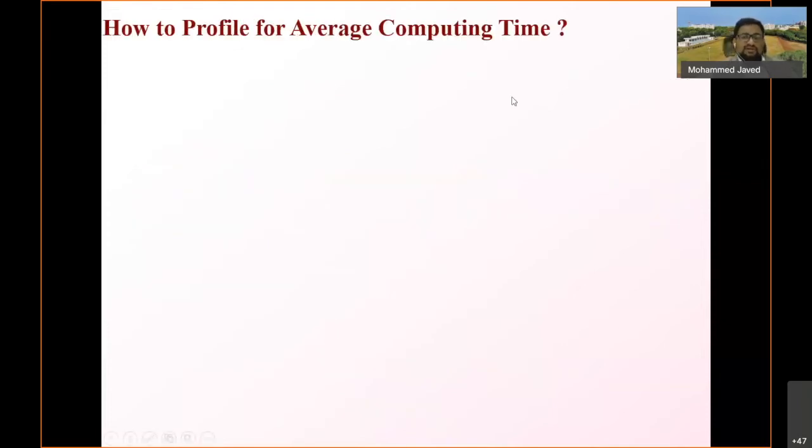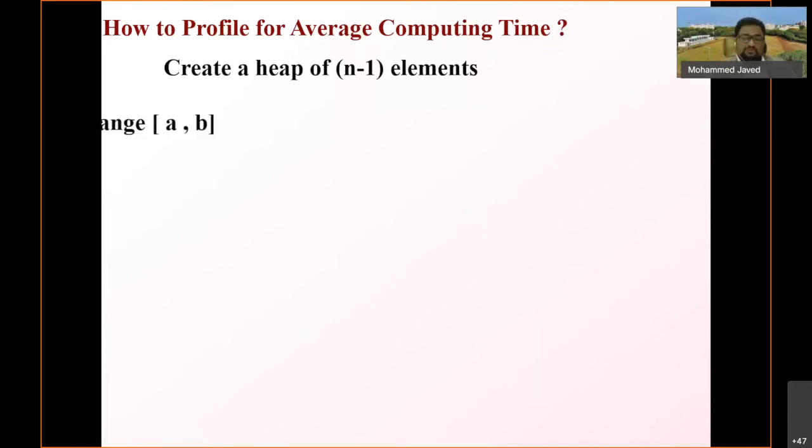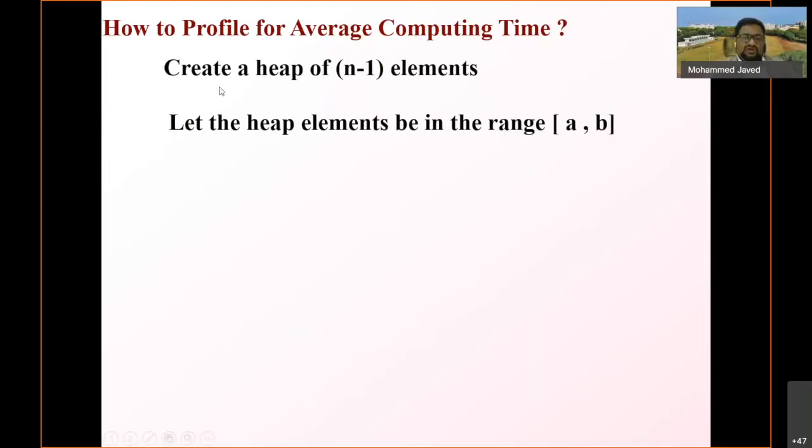So now the next question is how to profile for average computing time. We have the best case and the worst case, so how do we calculate the average computing time? For that, you create a heap of n minus 1 elements and let the heap elements be in the range A and B, for some convenience. It should be between A and B. And now let the new element to be inserted into the heap be less than B. If the element is less than B, what would happen?